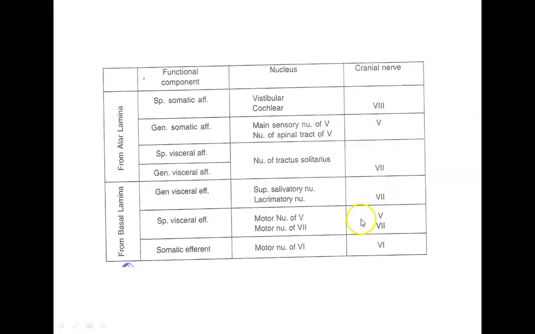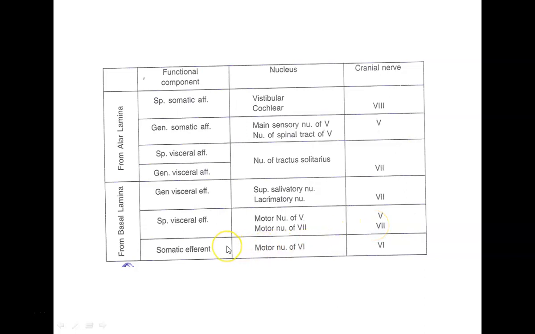Now what are the derivatives of the basal plate? The general visceral efferent: the superior salivatory nucleus and the lacrimatory nucleus, and they are of our 7th cranial nerve. Then special visceral efferent: the motor nucleus of the 5th and the motor nucleus of the 7th, so the cranial nerves are the 5th and the 7th.